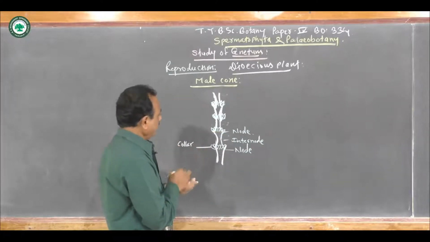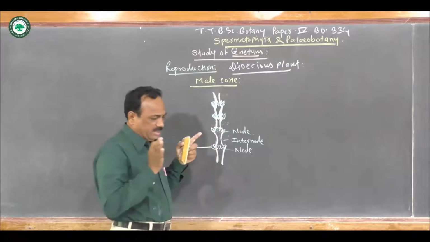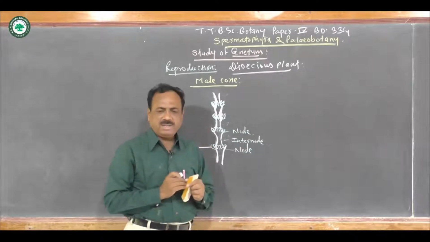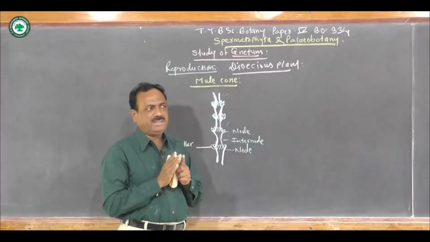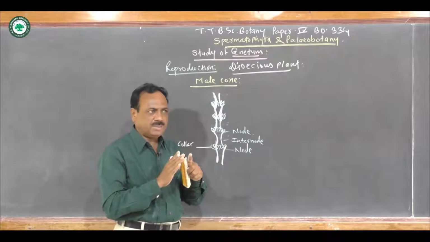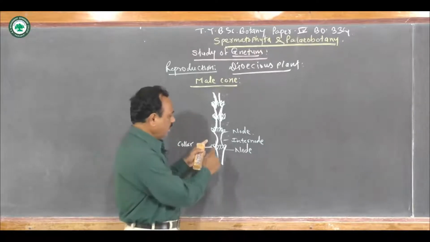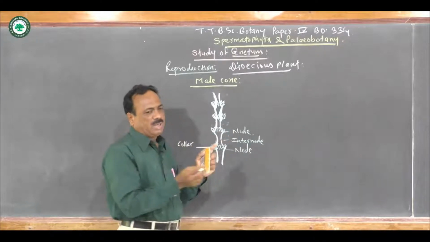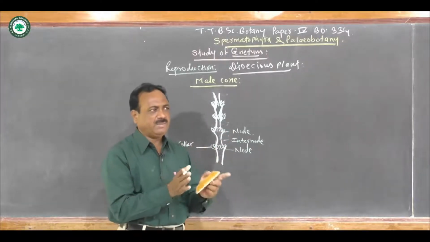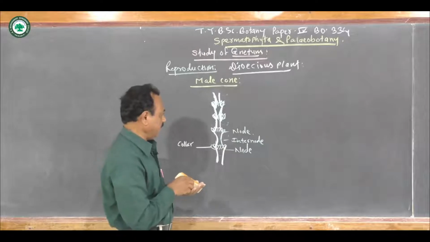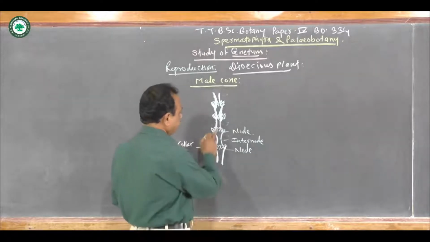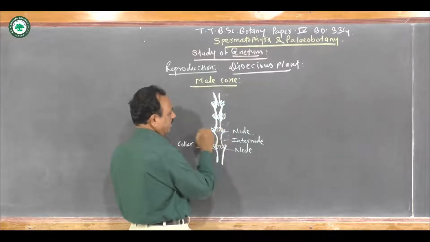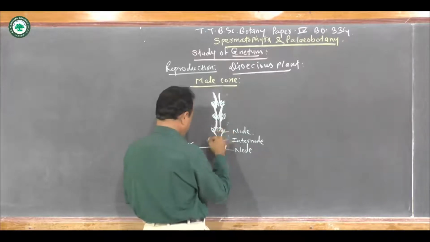In the younger condition, the entire male cone is compactly arranged, but when it becomes mature, these collars become loose, and the male flowers which are developed somewhat become separate. Thus this collar produces, on the inner side of it, the male flowers.